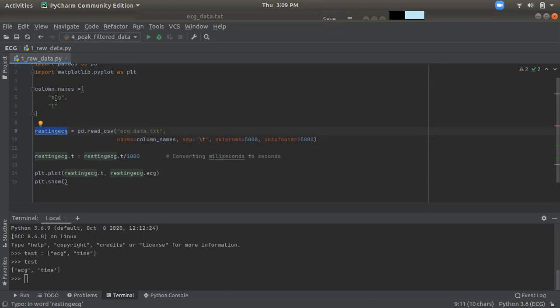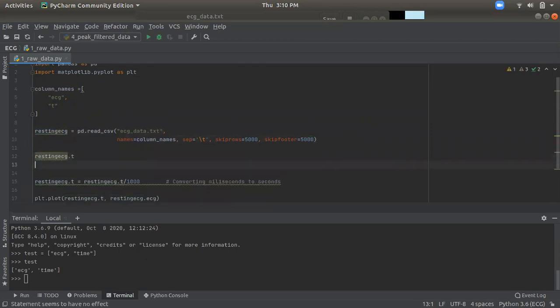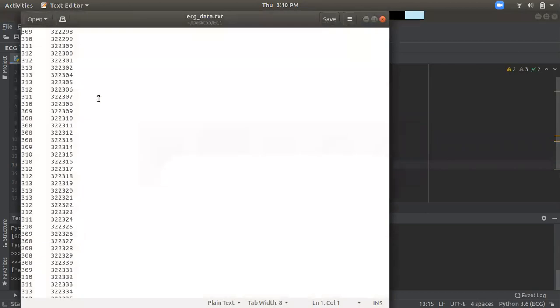To get the ECG of each line, we use resting dot ECG, and for time we use resting dot t. By these two values we can get the values represented in our input form.